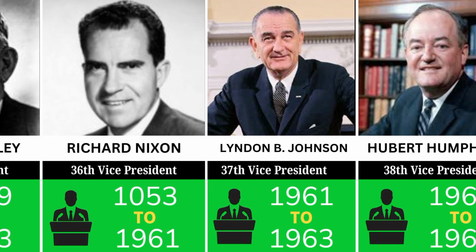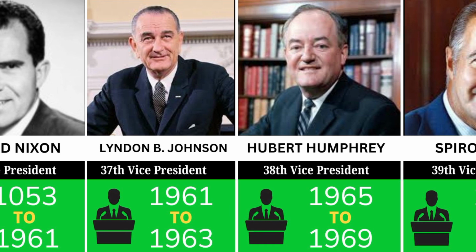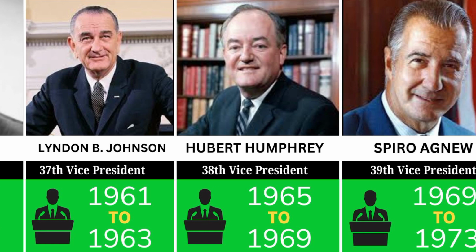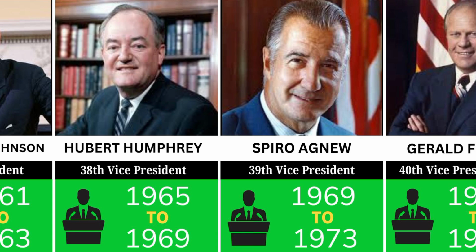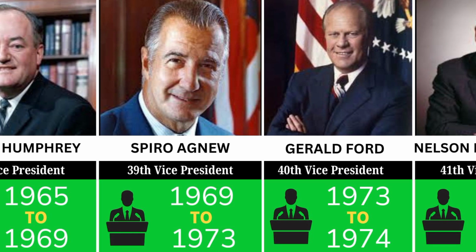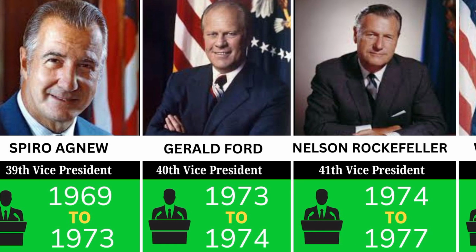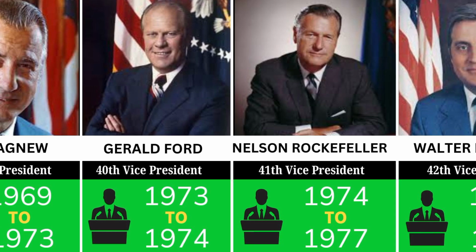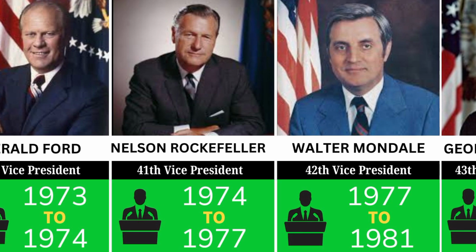Hubert Humphrey took office from 1965 to 1969. Spiro Agnew served from 1969 to 1973. Gerald Ford managed this responsibility from 1973 to 1974. Nelson Rockefeller served from 1974 to 1977. Walter Mondale took the charge from 1977 to 1981.